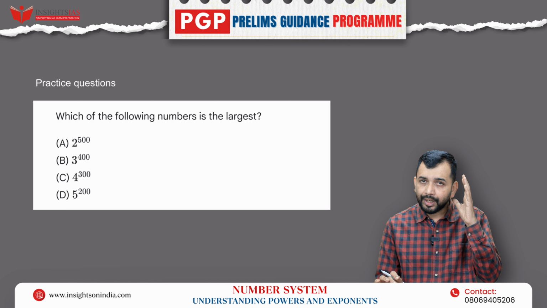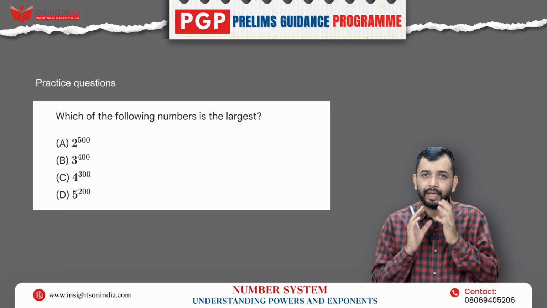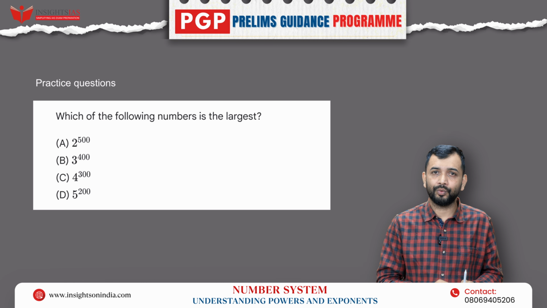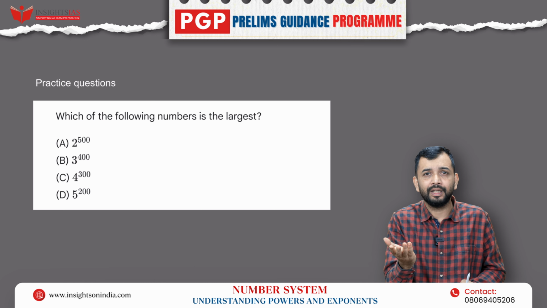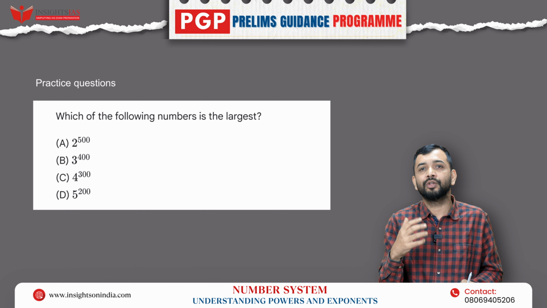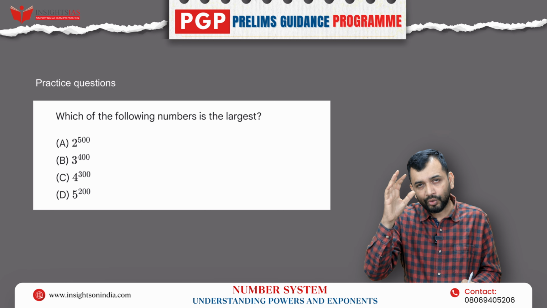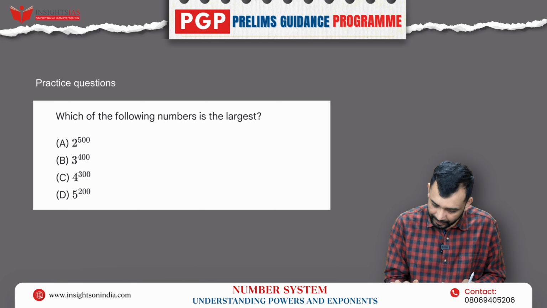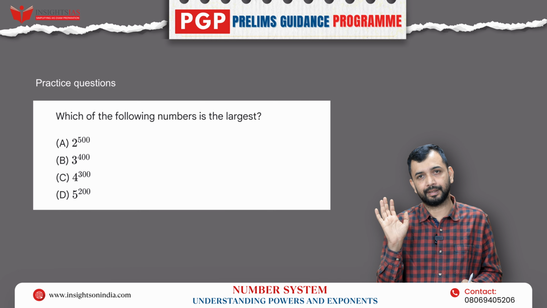Think. Whenever you are trying, a hint I will just tell you for the thought process. In an exponent problem, what are you supposed to do? Two things. One, make the base same if it is possible. If it is not possible, then what are you supposed to do? Make the power same and compare. In whatever way you want to compare, you can do that. So keep these two things in mind and try to put the answer with the logic you have applied. That is question number 1. Which among the following is the largest number?